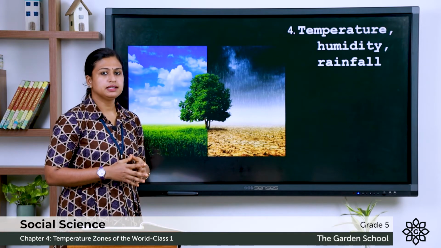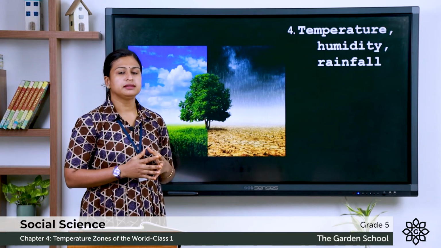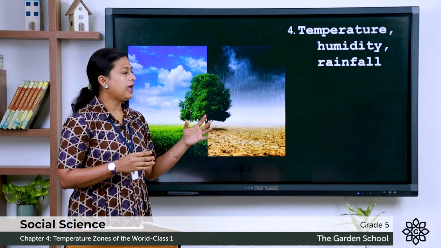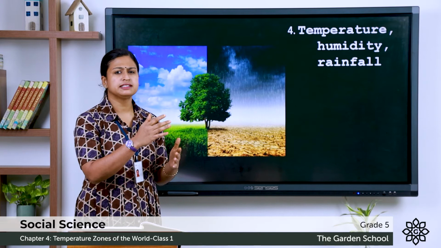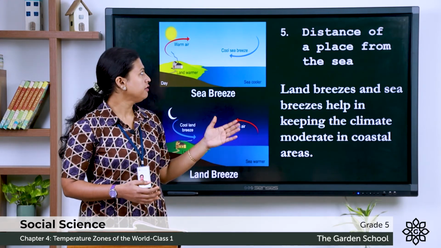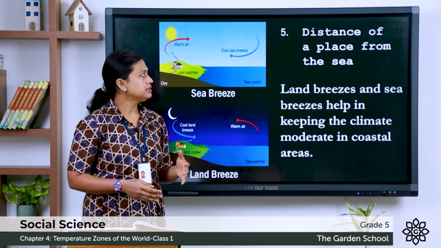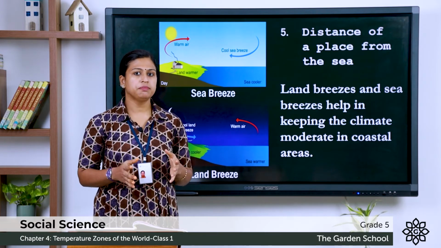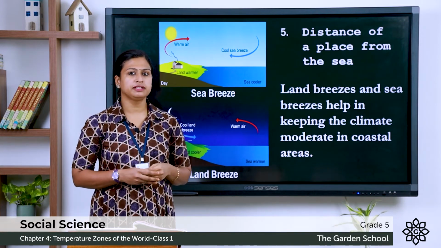The fourth point is the temperature of a place, the level of humidity in the air of a particular place and the amount of rainfall received in that particular place. Now, let us see the fifth point. It is the distance of a place from the sea. Usually, the places near the sea have a moderate climate.